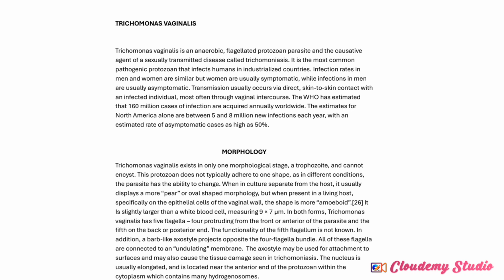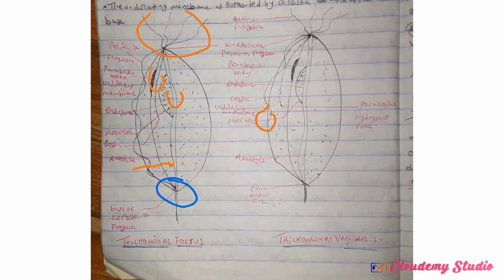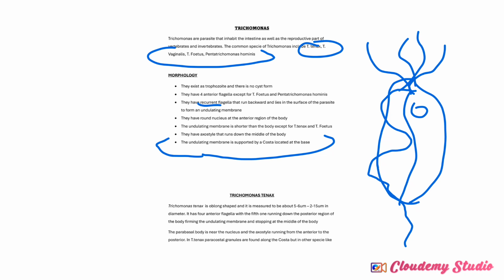So what have we talked about so far? We talked about the Trichomonas species, and we said Trichomonas are parasites that inhabit the intestine as well as the reproductive part of vertebrates and invertebrates. And I mentioned that they exist as trophozoites without any cyst form, and they have anterior flagella that are most times four, you understand, while they have a posterior or recurrent flagella that forms the undulating membrane, right?